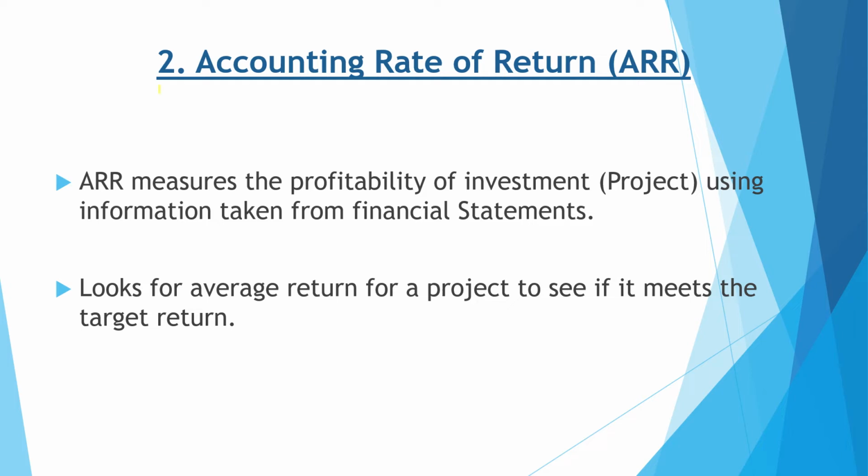The second traditional method of capital budgeting is accounting rate of return, or we can call it average rate of return, and it measures the profitability of an investment by using information taken from financial statements. So it has precise information, as financial statements are very accurate, and it looks for the average return for a project to see if it meets the target return or not.